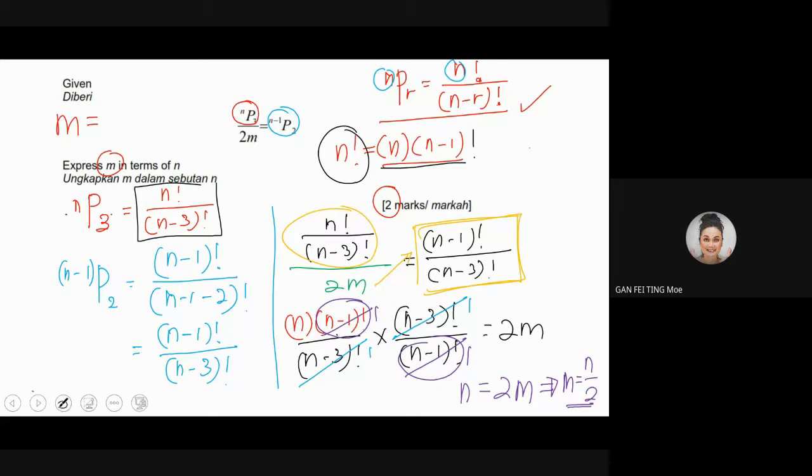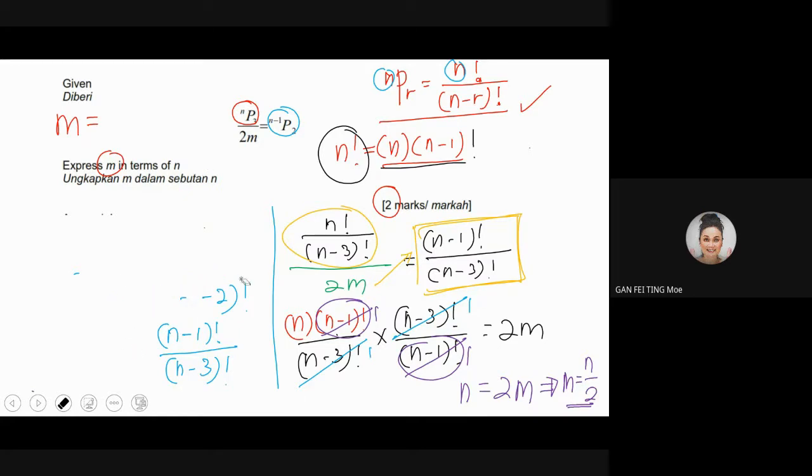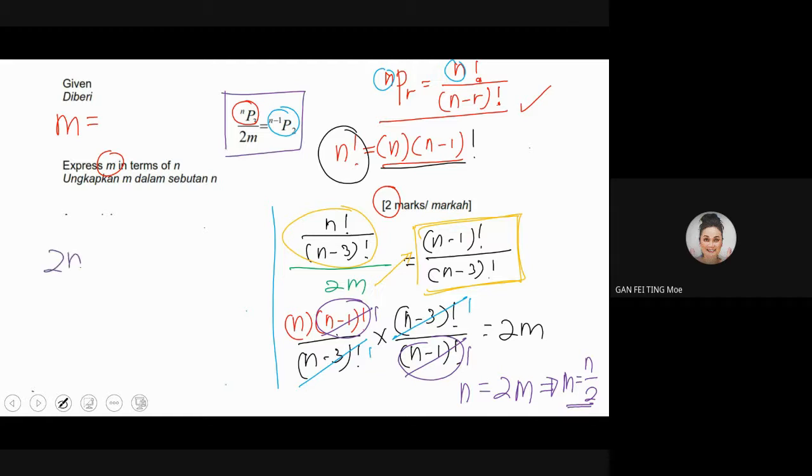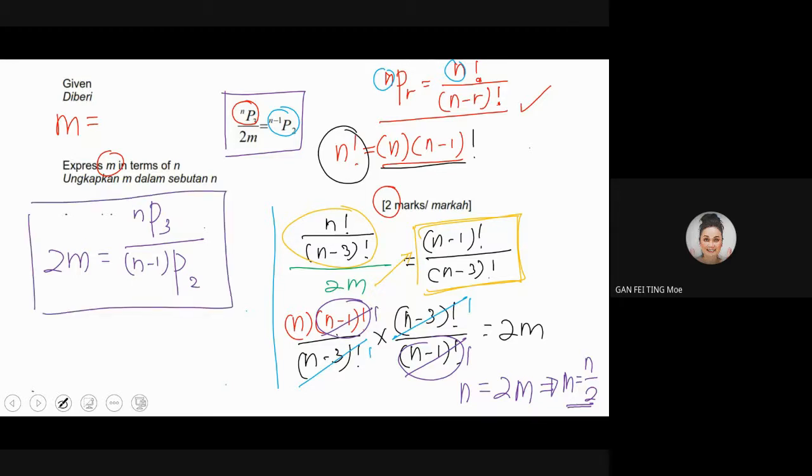Somehow you say, teacher, your method is quite confusing. Can I just rearrange this one? Okay, wait, take away this one, because if I erase, then the whole thing will be gone. So you may rearrange this one. You may have it as 2m equals n P 3 over n minus 1 P 2. Then from here you substitute in also can. Not a problem, as long as you do not stop solving. Don't stop trying.